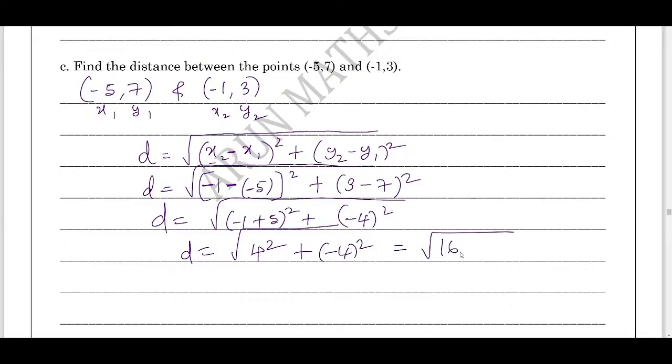What do we get? 4 square is 16, and minus 4 square is also 16. 16 plus 16 is 16 into 2, or you can write it as 32. Again 32 can be written as 16 into 2. D equals square root of 16 is 4, root 2 remaining as it is. What do we get? D equals 4 root 2 units.